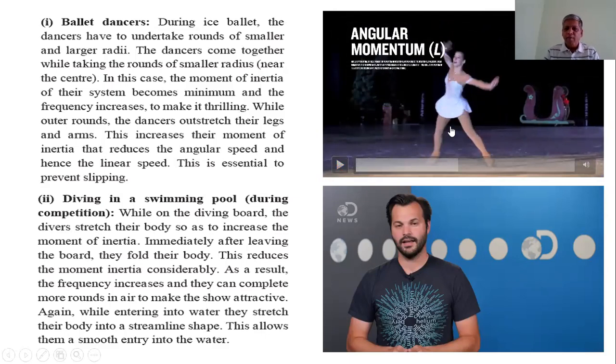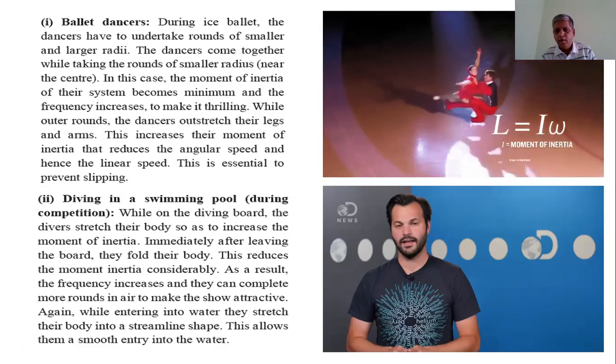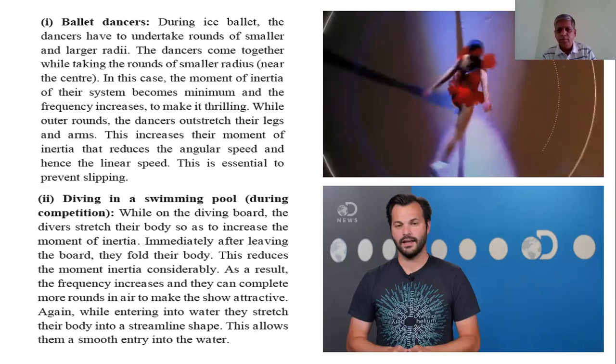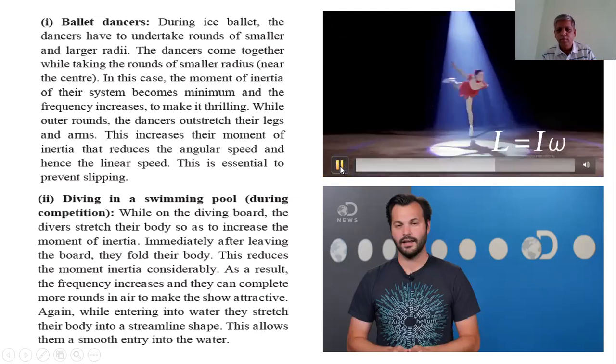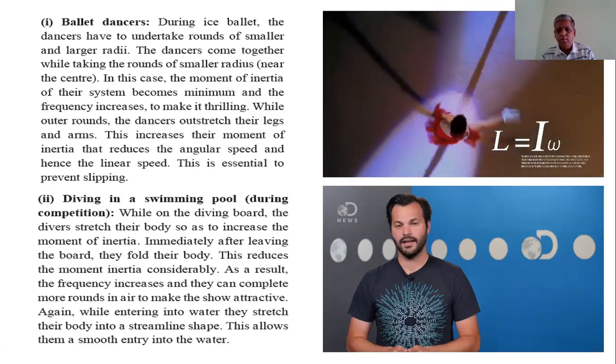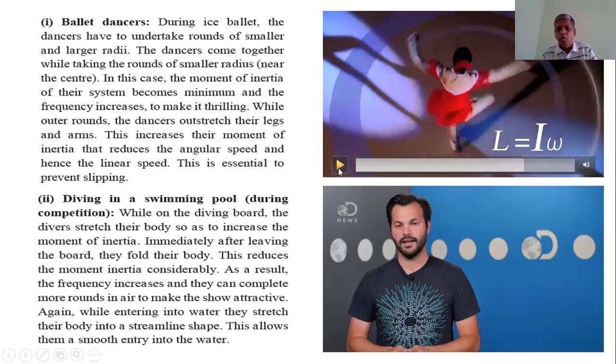When the arms and legs are outstretched, the moment of inertia increases and the angular velocity decreases. See again. As the moment of inertia increases, angular velocity decreases.